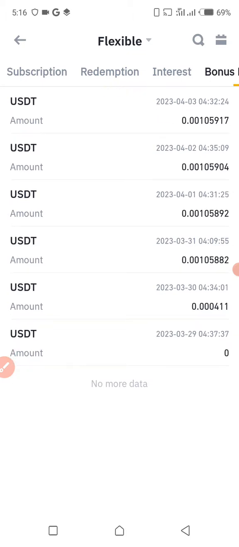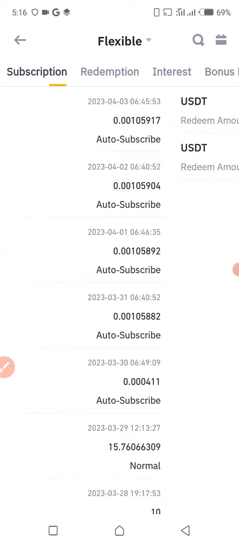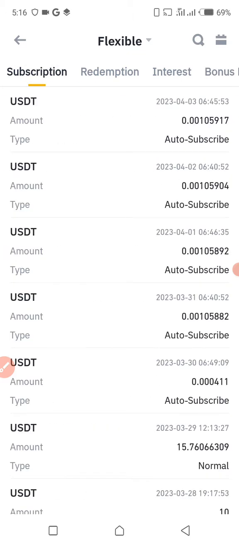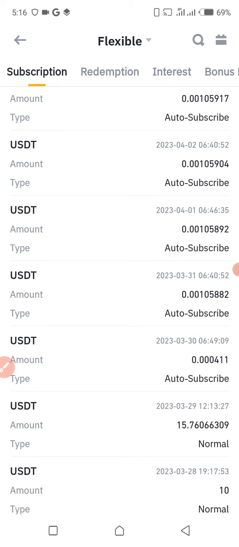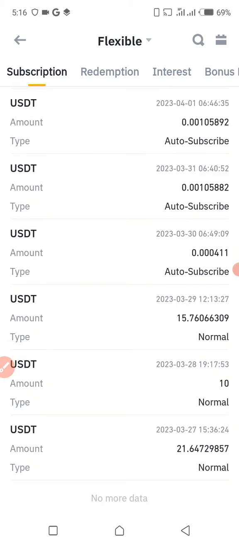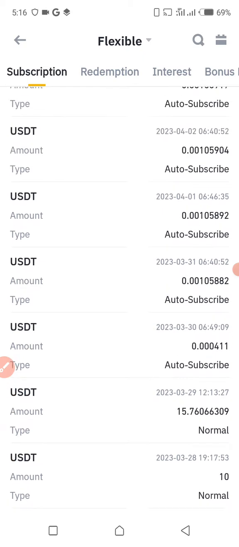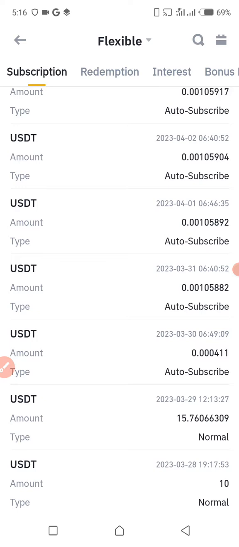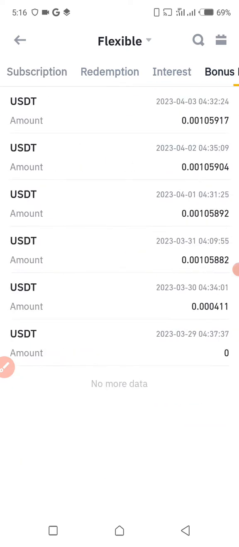0.00411. Now, what made this jump all the way to here? There are actually 2 scenarios. For instance, when you go to the subscription area, you can see that I invested there. I started with, leave this 21, it wasn't there because I withdrew it. I remember I started with $10 and then I came to $15. That's what I invested. That's why the amount went from here to here very fast.